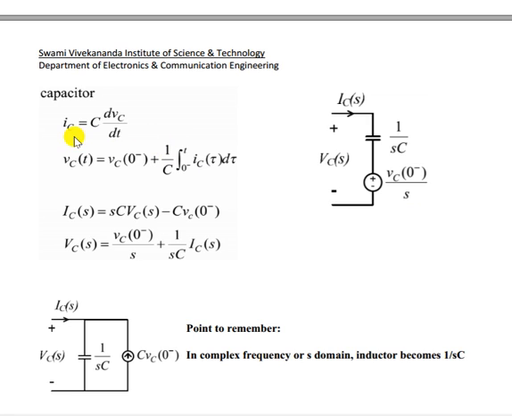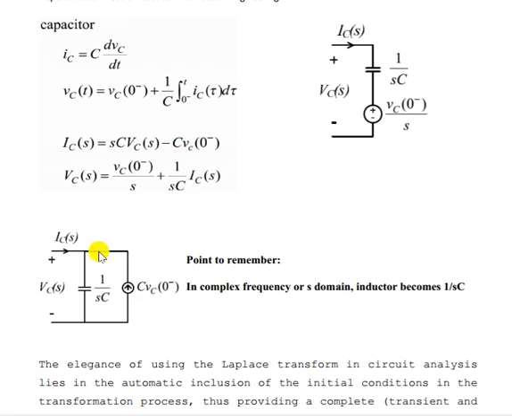Now for a capacitor, i equals C dv/dt. So we can get the expression I_C(s) equals C times s V_C(s) minus V_C(0 minus).